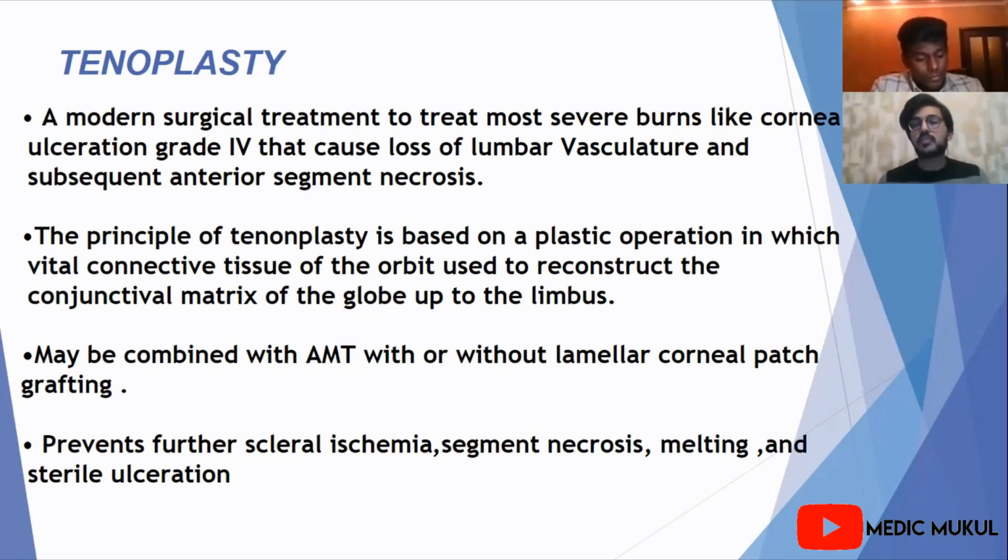The principle of tenoplasty is based on a plastic operation in which vital connective tissue of the orbit is used to reconstruct the conjunctival matrix of the globe up to the limbus. It can be combined with AMT, amniotic membrane grafting, or used without lamellar corneal patch grafting, because it prevents further scleral ischemia, anterior segment necrosis, melting, and sterile ulcerations.